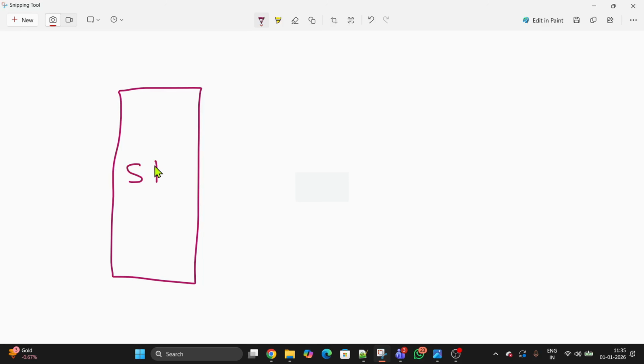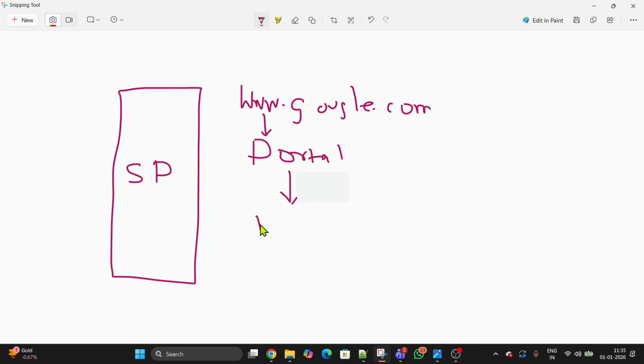So in ServiceNow, the structure will be like this. You can find this image on Google also, by the way. I'm writing it. This is Service Portal. And in Service Portal, we have certain components. For example, I will write here www.google.com. So right now, suppose I am using ServiceNow, Google. So this is the web page. Google will give their own web page. So Google will give a portal page. Inside the portal, we will have a page.